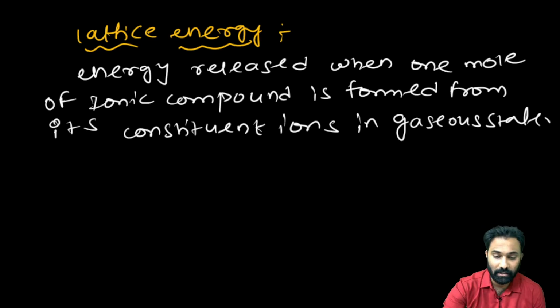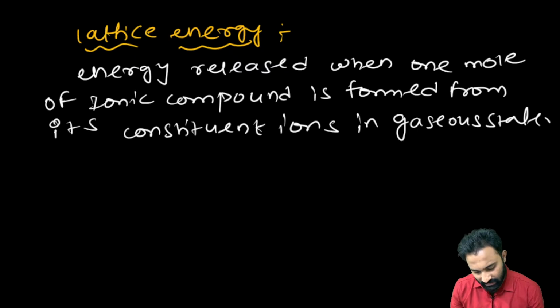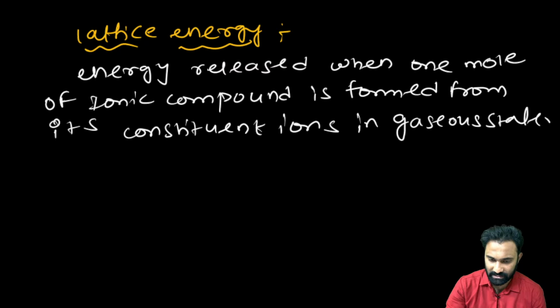This is one very important point you have to remember. Clear? Now what is the meaning of the lattice energy? Energy released when the 1 mole of ionic compound is formed from its constituent gaseous ions.